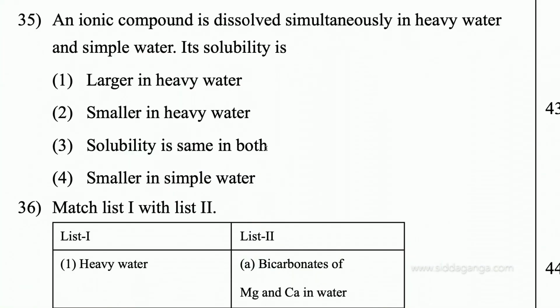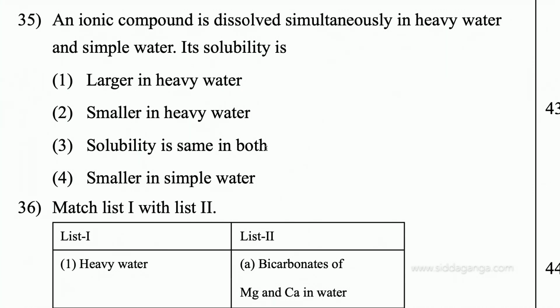Based on the physical property of heavy water, an ionic compound is dissolved simultaneously in heavy water and simple water. You have two samples of water, one is heavy water, one is ordinary water. Its solubility is: larger in heavy water, smaller in heavy water, same in both, or smaller in simple water.